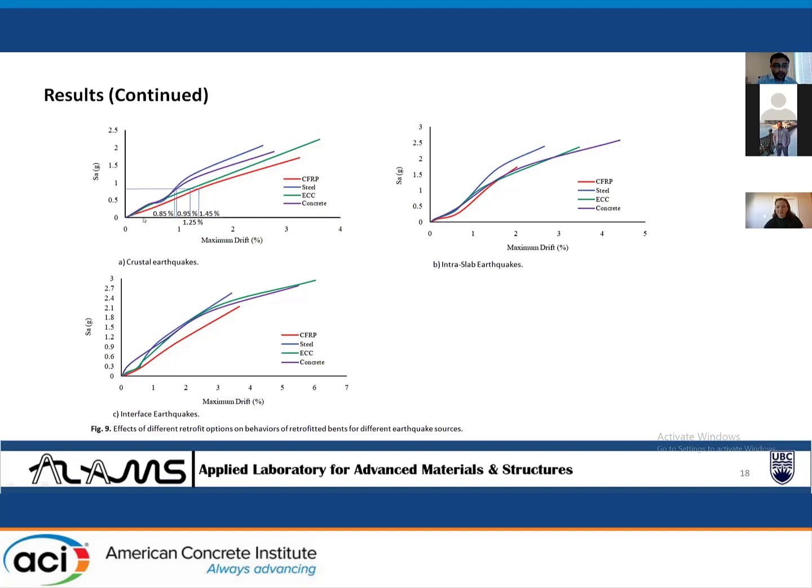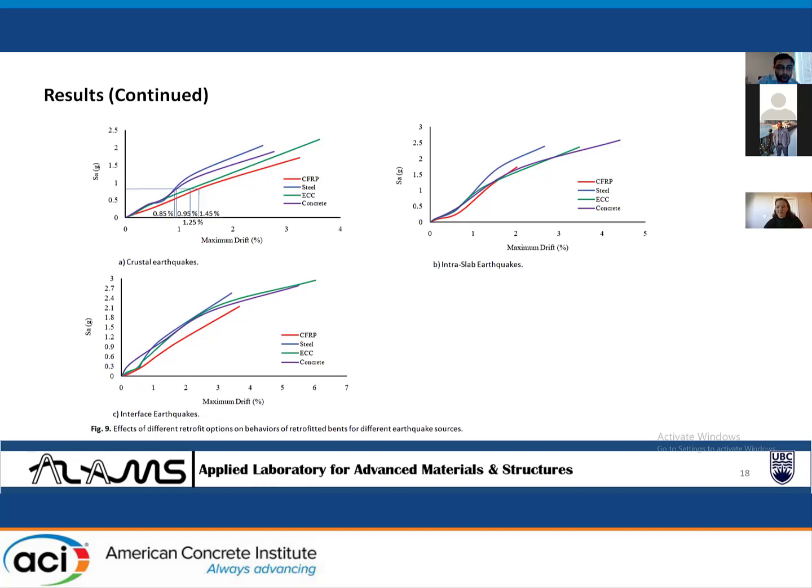So the first figure shows mean IDA curves for crustal earthquakes. The second figure shows mean IDA curves for interslab earthquakes. The third figure shows mean IDA curves for interface earthquakes. Based on the first figure, it is clear that since the design spectral acceleration for Vancouver is 0.87 g, for CFRP, the drift is 1.45%. For steel, it is 1.25%.